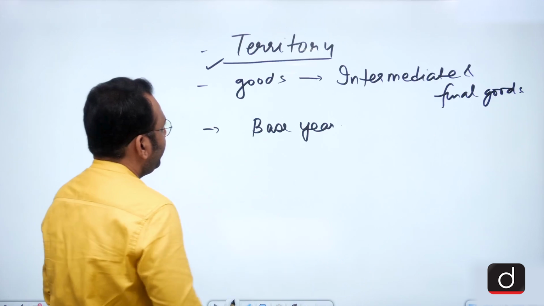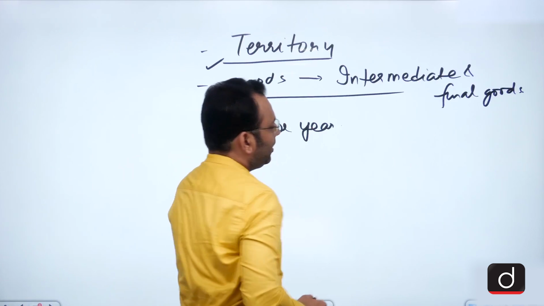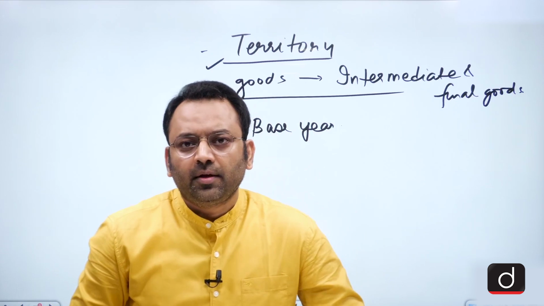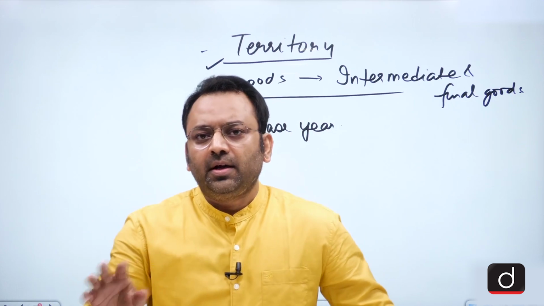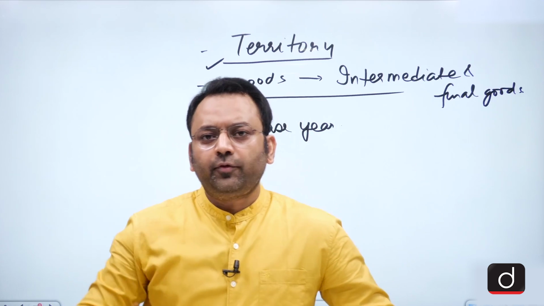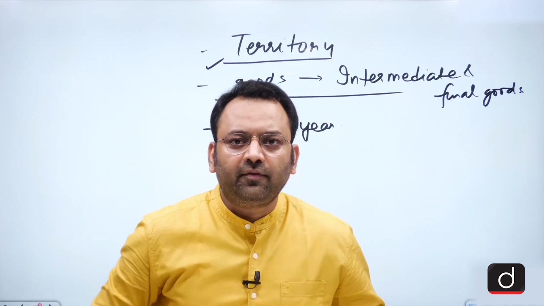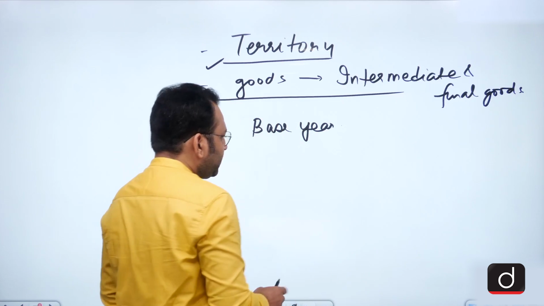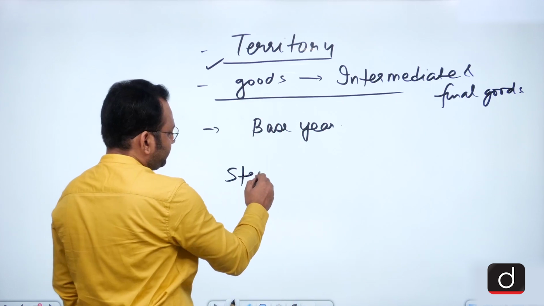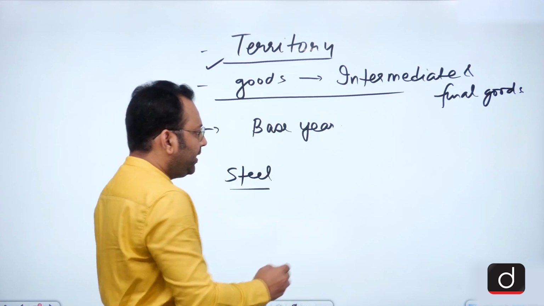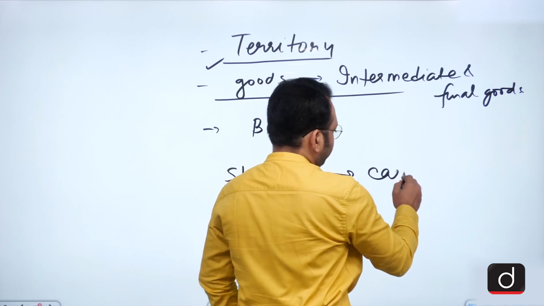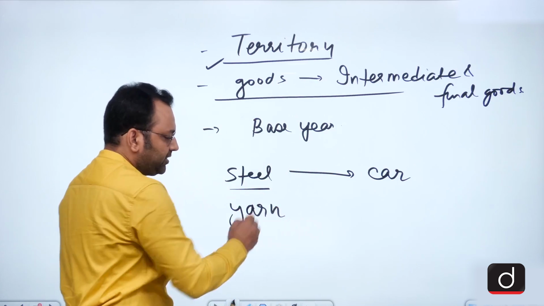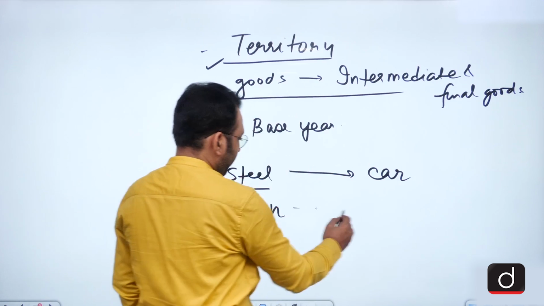Now, moving ahead, what would goods be all about? Goods are any objects which are useful for our daily lives, and we have two types of goods that we use or we tend to produce. Suppose we produce steel, then from the steel we produce a car. We produce yarn in the textile factories, then we produce the shirts.